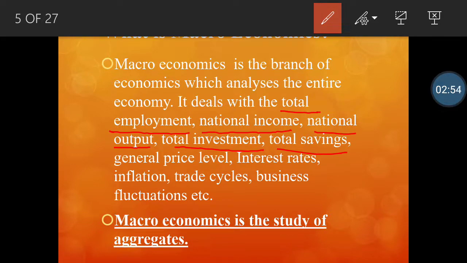That is problem of a nation. That is how more economy, more employment can be generated in an economy. How more employment, more income, more saving can be generated in an economy. And this can be done with the help of macroeconomics understanding. Macroeconomics is a study of aggregates.